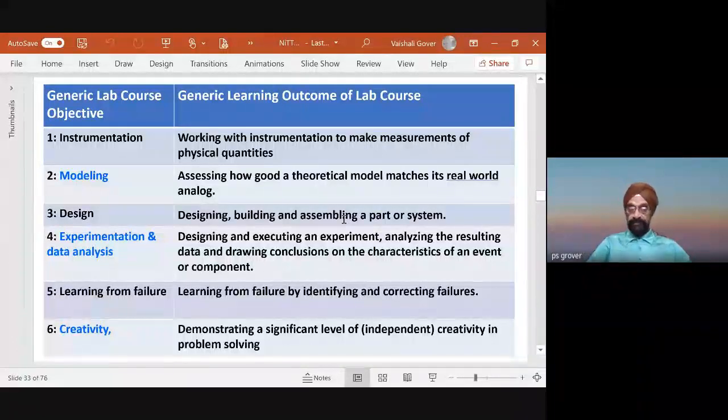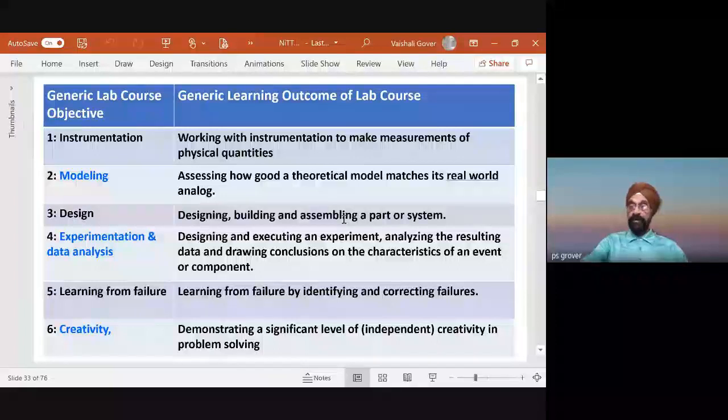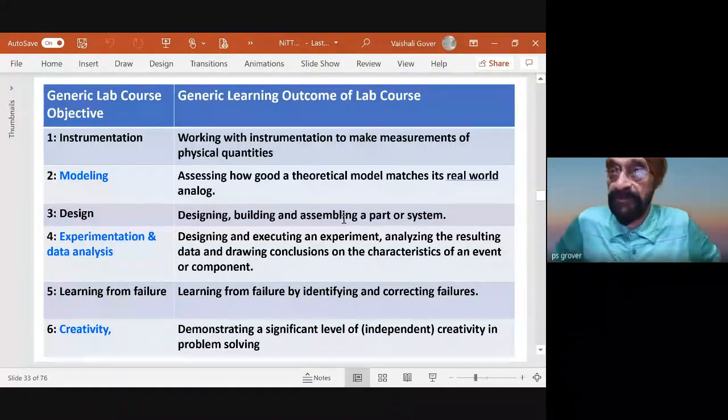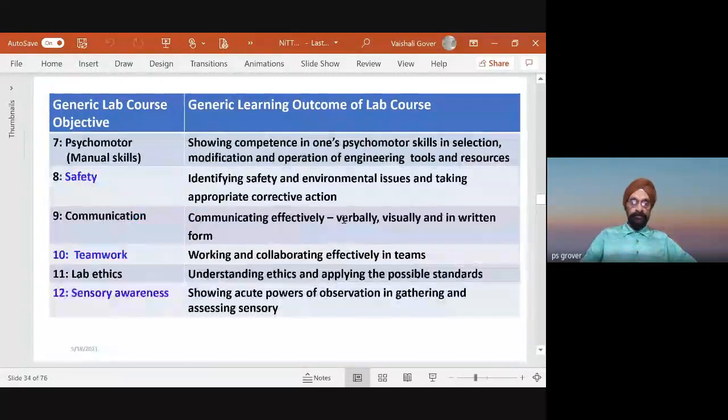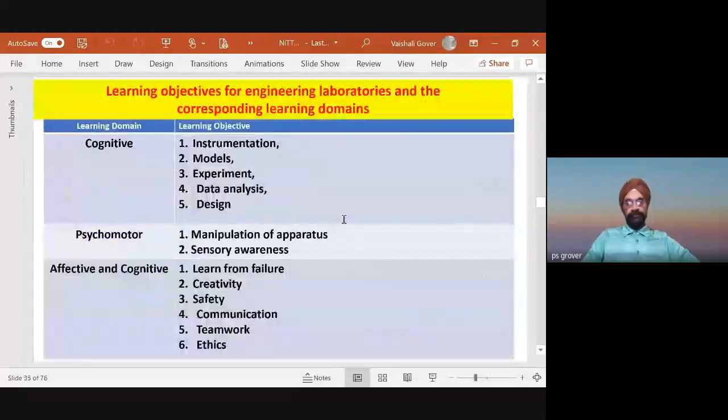Creativity: demonstrates a significant level of independent creativity in problem solving. Where does a student learn problem solving? See, problem solving is not doing exercises at the end of the textbook. Problem solving may involve different inputs, different situations, and so on. So these generic learning outcomes of the lab are important.